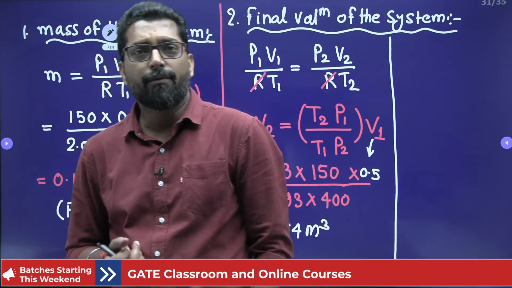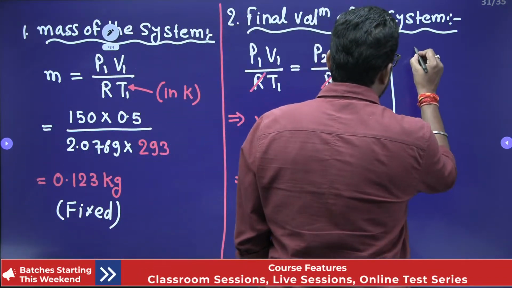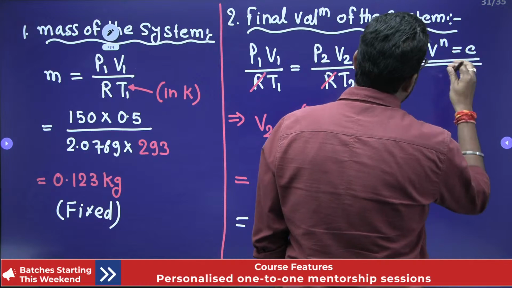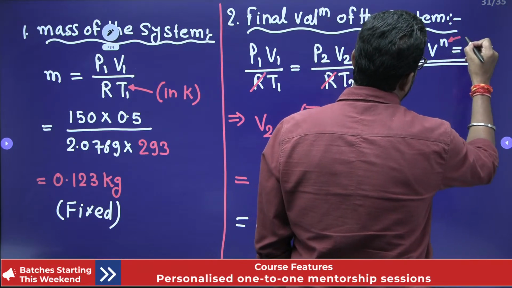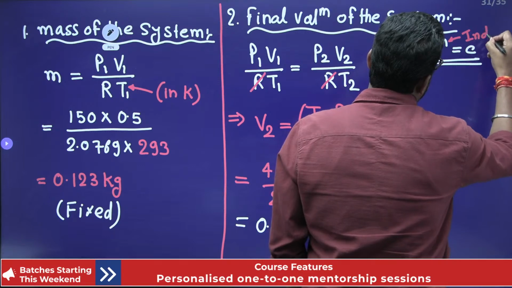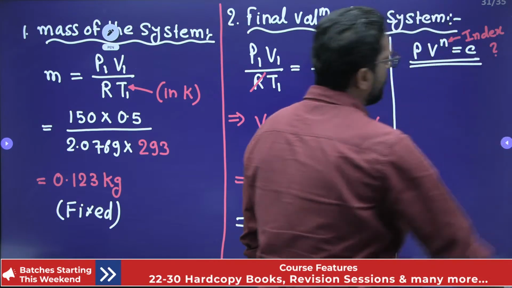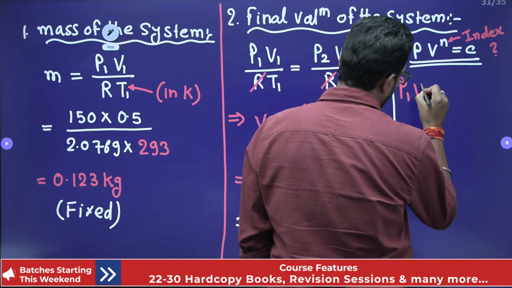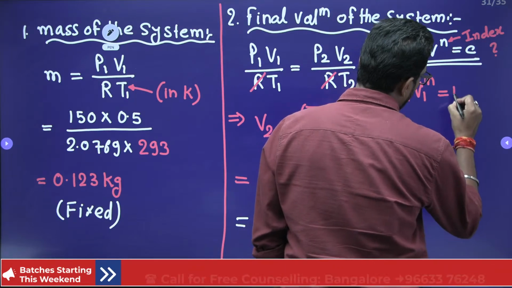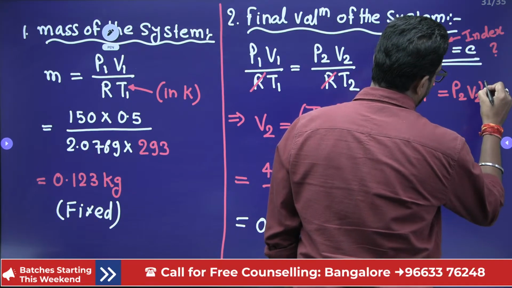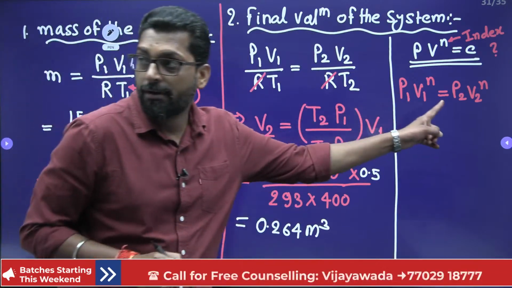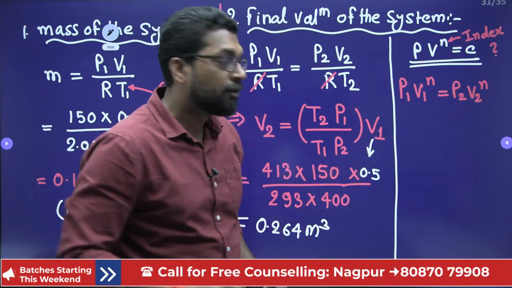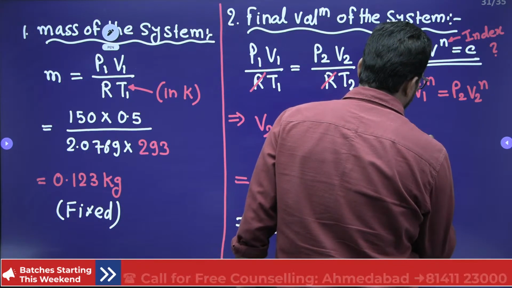if you find the final volume, what is the process? PV to the power n is equal to constant. This n is your polytropic index. It is not given. How to find? Very simple. P1 V1 to the power n is equal to P2 V2 to the power n. P1 you have, V1 you have, P2 you have, V2 you have. So from here you can easily find the polytropic index.